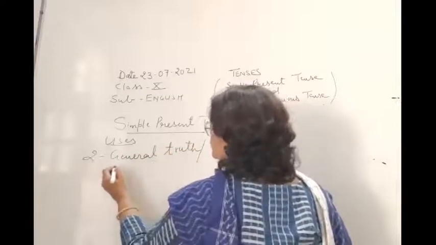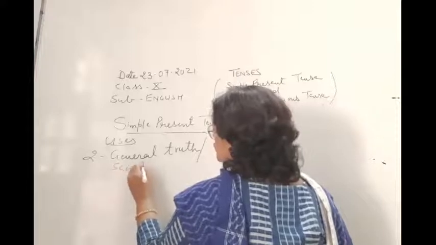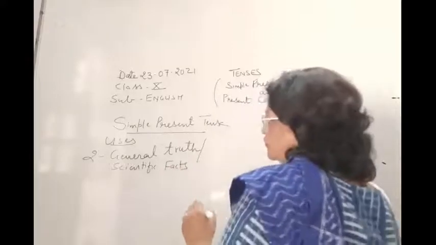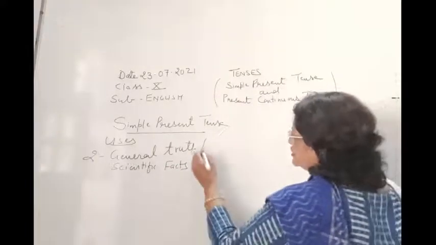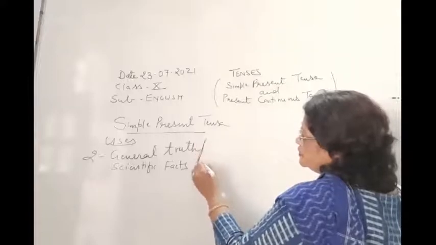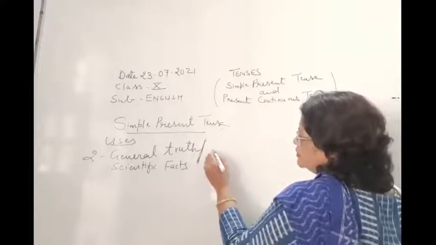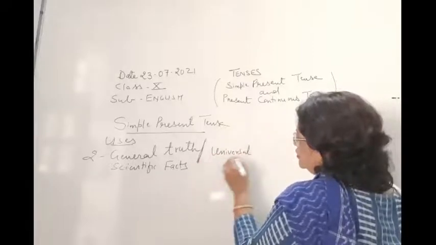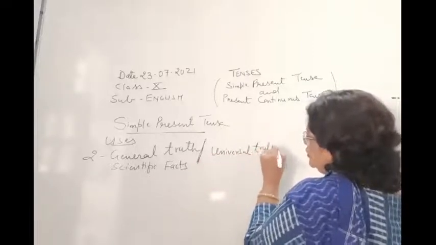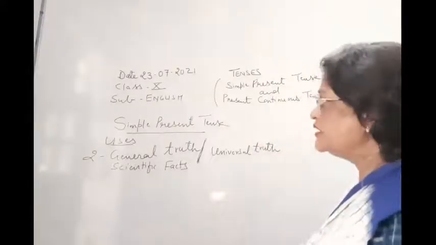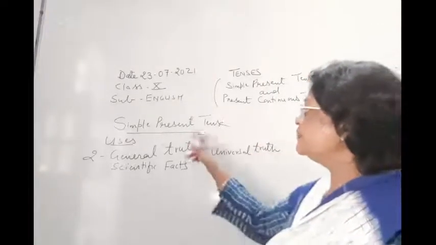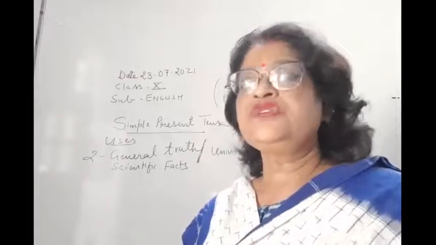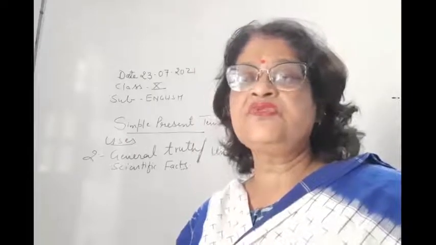General truth, scientific facts. Okay, so children, the second use of simple present is that it is used for general truth. It is used with scientific facts. It is used with universal facts.